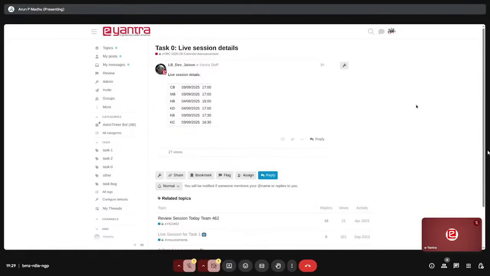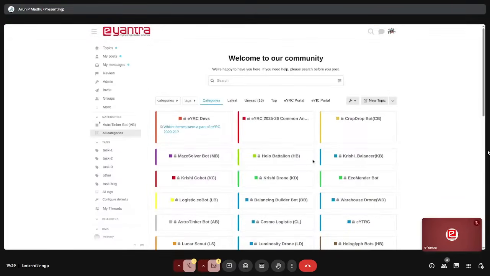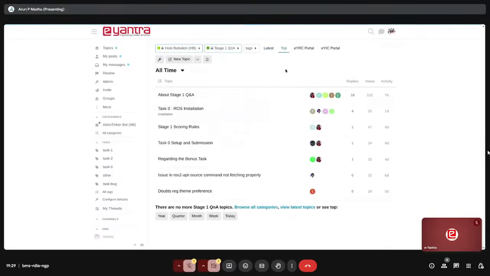Now the other thing is, since the deadline is 15 September, we have kept some live sessions which are theme specific. Let's say you want to ask some technical questions regarding each theme. So HB, that is Holo Battalion, is conducting the live session at 3 o'clock on 4th September. If you want to know more details about it, let's say I go to Holo Battalion and click on this. You will see a topic having all the details: which theme, what is the time, and the link to join.